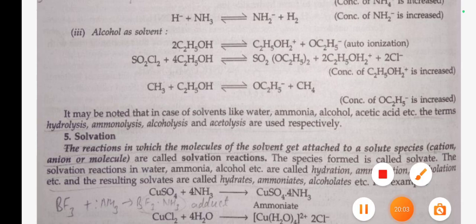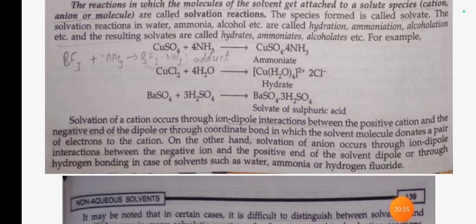For example, CuSO4 plus 4NH3 gives CuSO4·4NH3, an ammoniate. CuCl2 plus 4H2O gives [Cu(H2O)4]²⁺ plus 2Cl⁻, a hydrate. BaSO4 plus 3H2SO4 gives BaSO4·3H2SO4, a solvate of sulfuric acid.